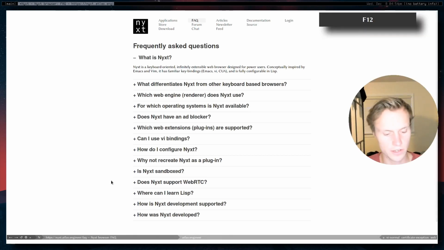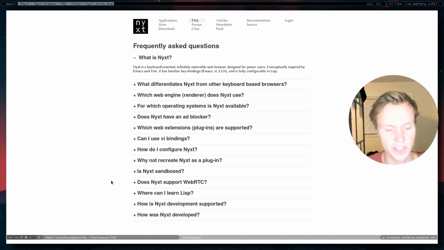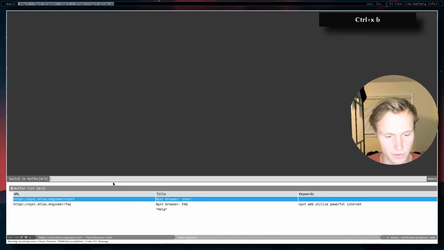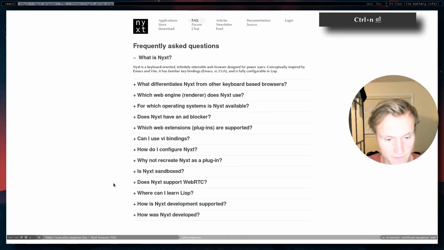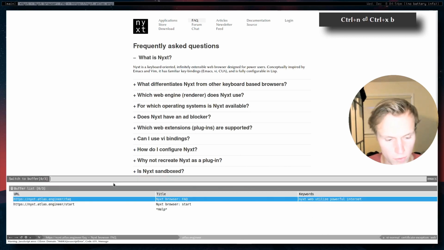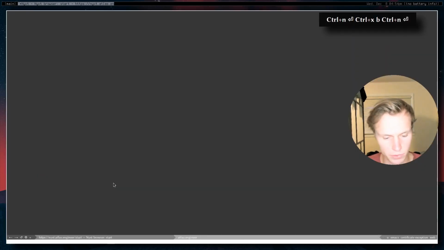Now it also allows you to switch between tabs, which in this case are called buffers. Buffers act similar to how tabs work in most other browsers. So we could do Control XB, and then this will give us a prompt. And let's go ahead and just select the FAQ one that we were at before. Or if we do that again, we could actually switch to the other tab, which was the start page.